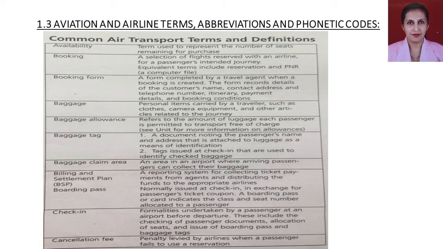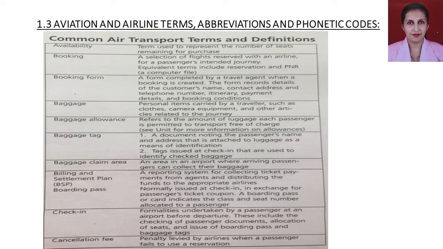When you go to a travel agent or to an airline and say you want to book a flight, the travel agent will tell you, sir, please fill up this form. He will give you a form. That form is known as the booking form.